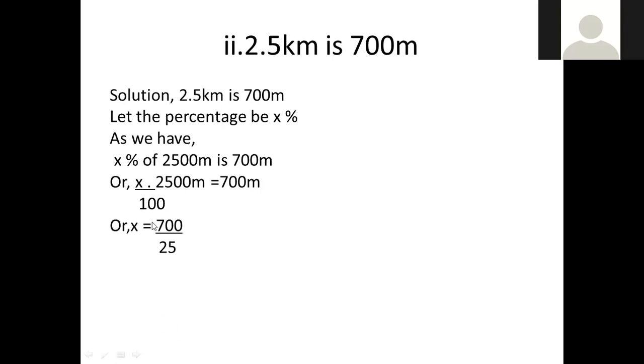Then the zeros cancel, then 25 goes here to divide. Then X equals 28. The required percentage is 28%.